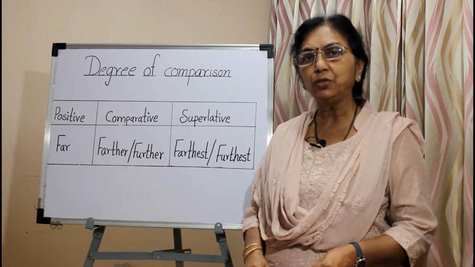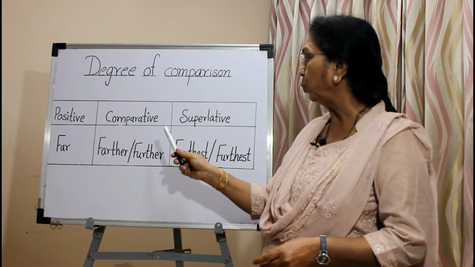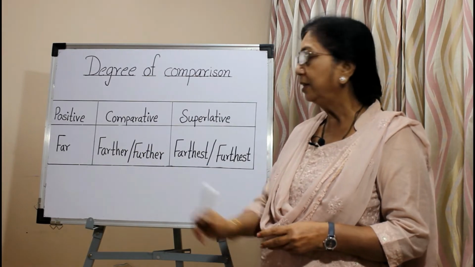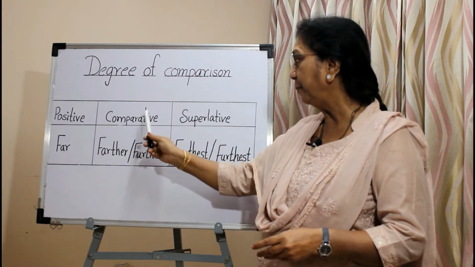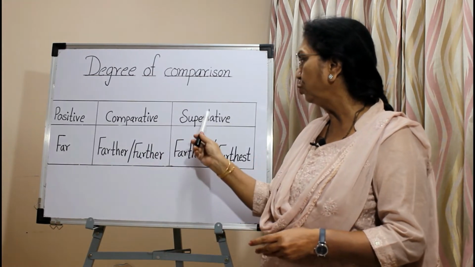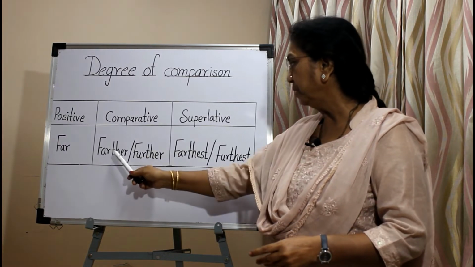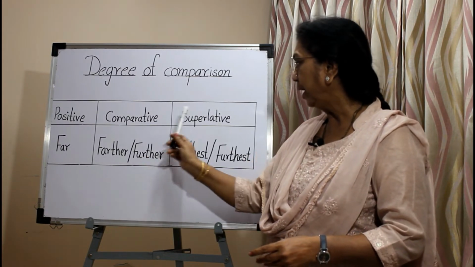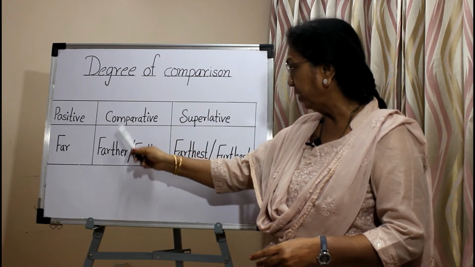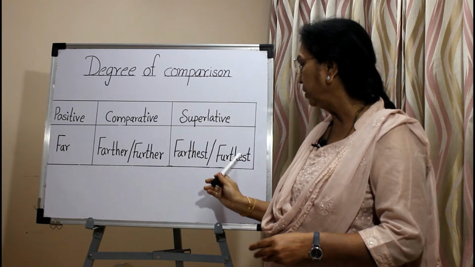In today's session, we are learning the irregular comparative and the superlative form of the adjective far. The adjective far, its comparative forms are farther or further, and its superlative forms are farthest or furthest. Farther is a comparative form and its superlative form is farthest. Far's comparative form is also further and its superlative form is furthest.